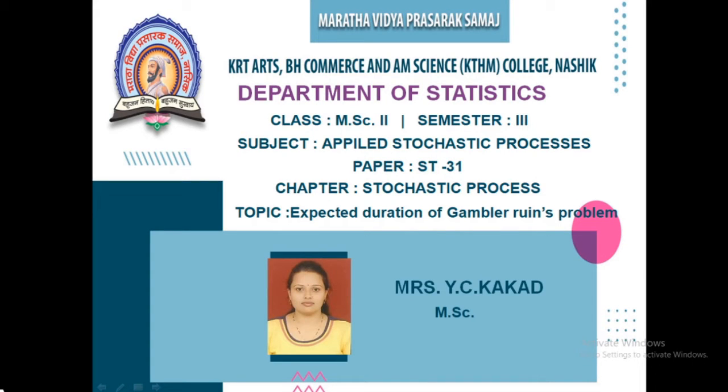Good afternoon, students. This is our 7th lecture on applied stochastic processes. Today's topic is the expected duration of a Gambler's Ruin problem. In the previous PPT, we already saw how to find the probability of ultimate ruin, the probability of winning a game, and the expected gain of the Gambler's Ruin problem. So, we start with our lecture.